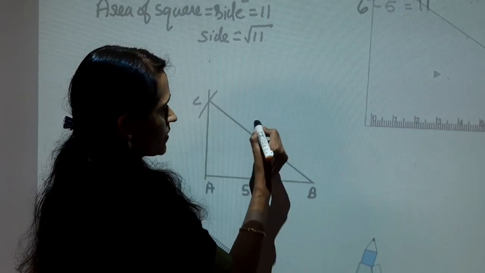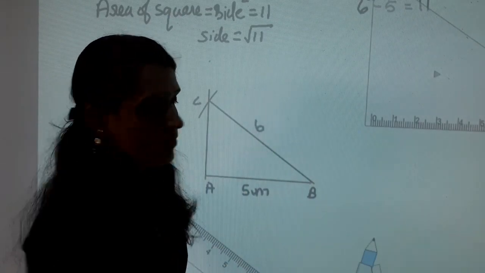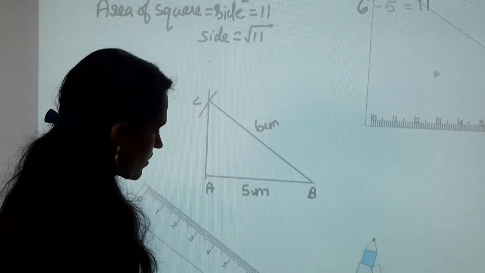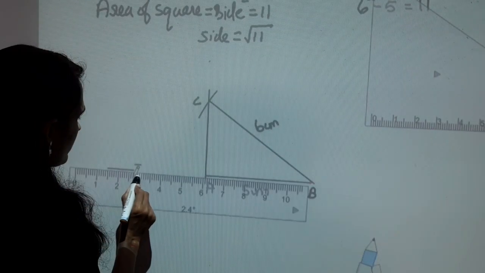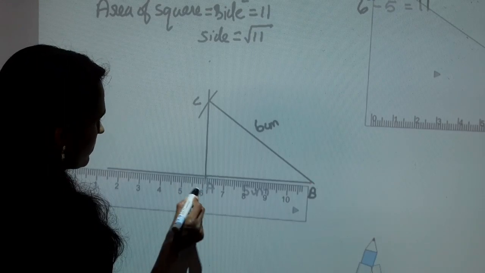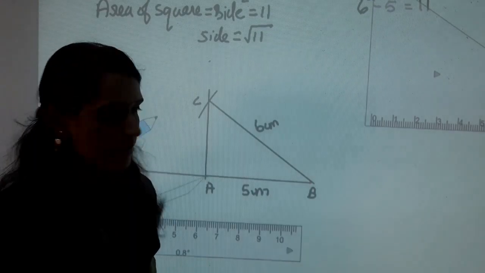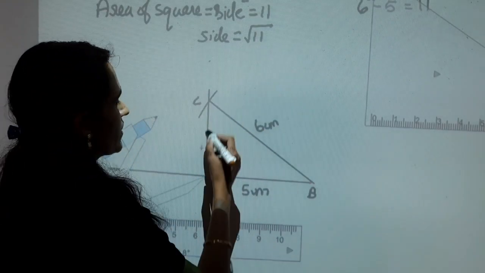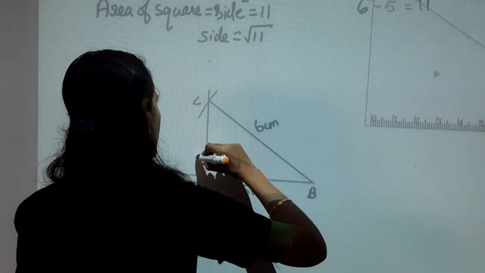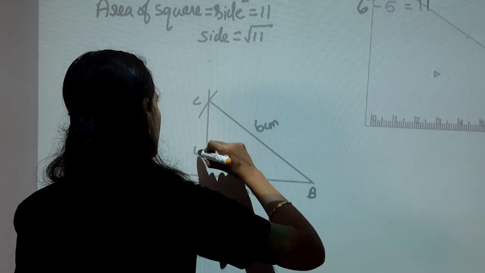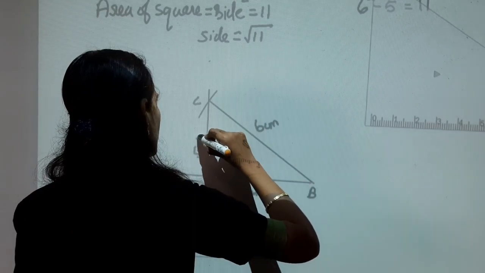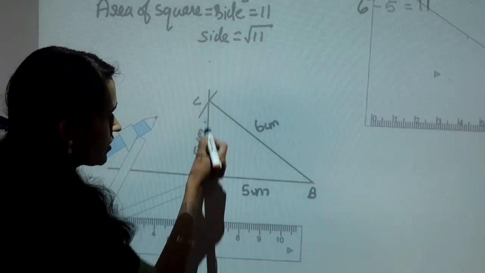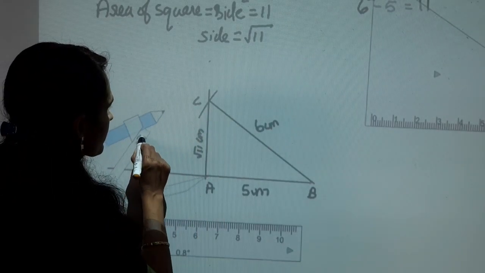BC is 6 centimeter. Next, extend the base. Here BC is 6 centimeter and AC is root 11 centimeter. Take a compass and measure AC distance.